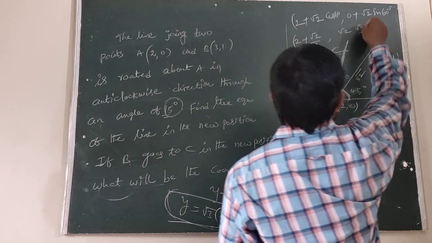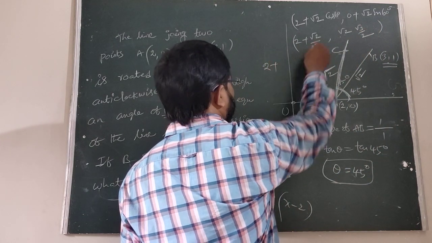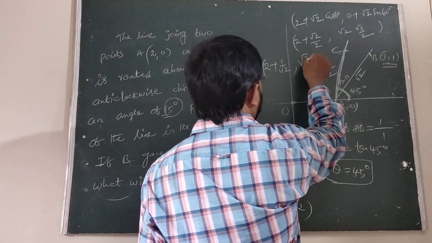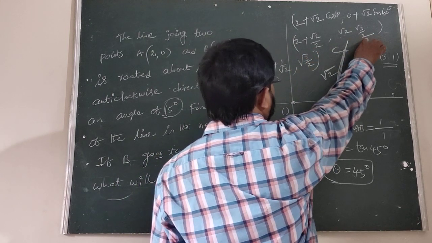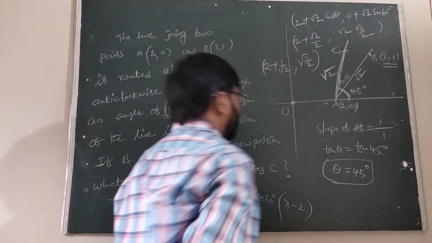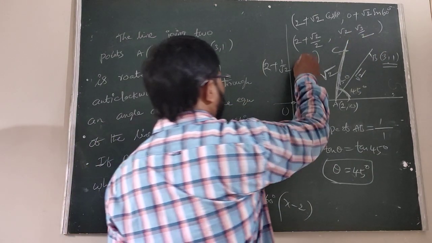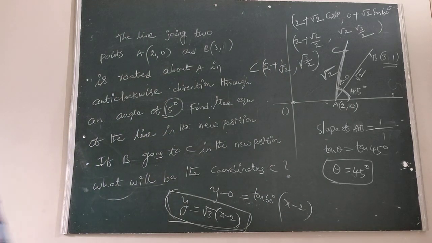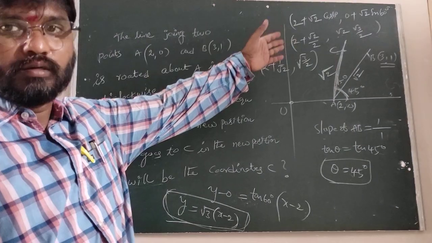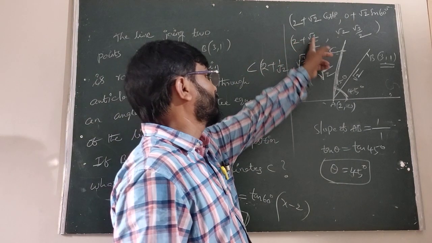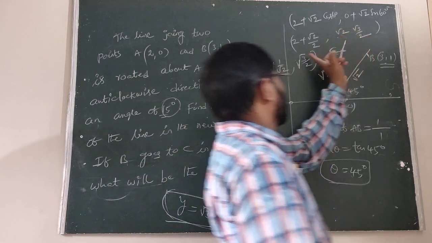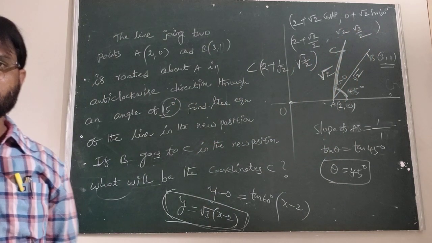How to write this one? Sin 60 is root 3 by 2. Now this is 2 plus 1 by root 2 comma root 3 by root 2. This is the new position of the point C. How to write this: 2 plus root 2 by 2. The point C is 2 plus root 2 by 2, comma root 6 by 2. Okay, this is clear.